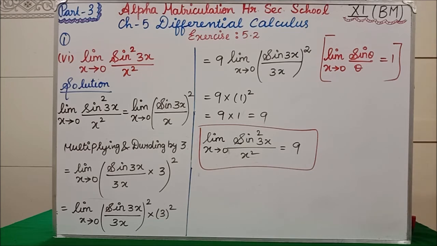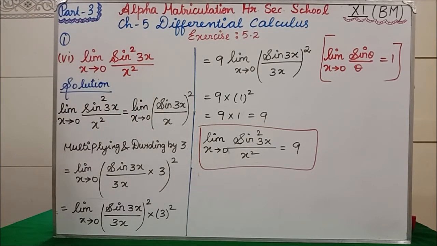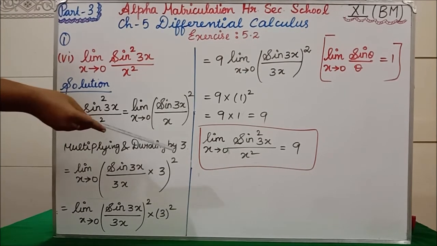So if you notice in the question, we have sine 3x, but we do not have the same 3x in the denominator. So to make the denominator 3x, we are multiplying and dividing by 3. Clear? Whenever you need any number or any term, you have to multiply and divide so that it comes out correct. So, multiplying and dividing by 3.